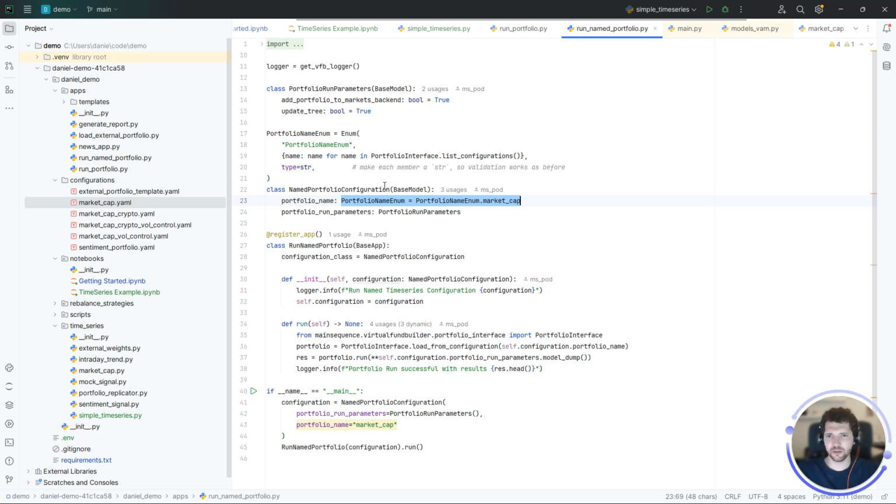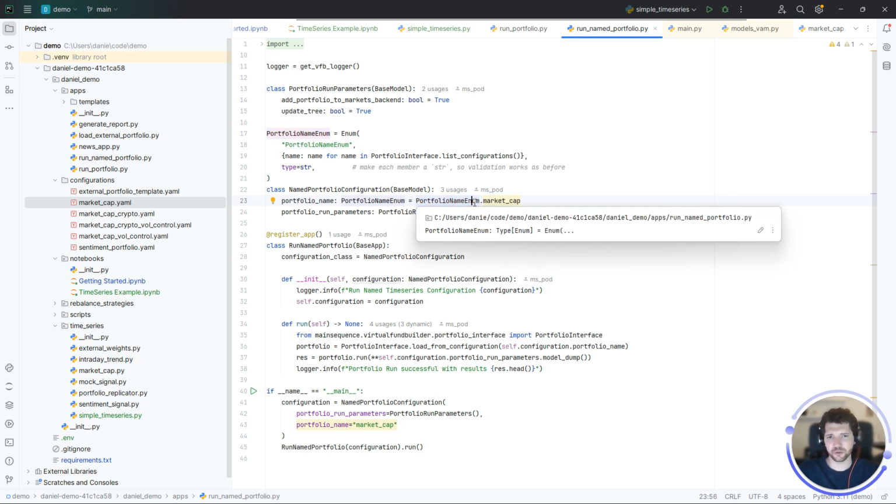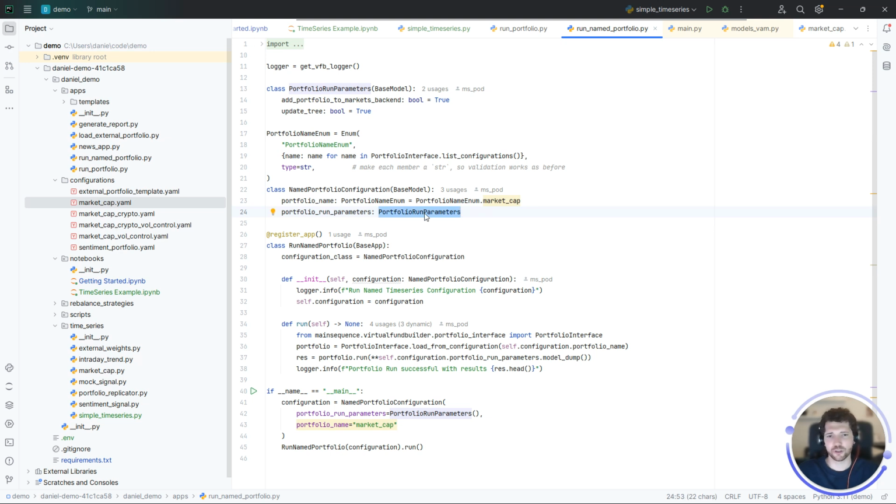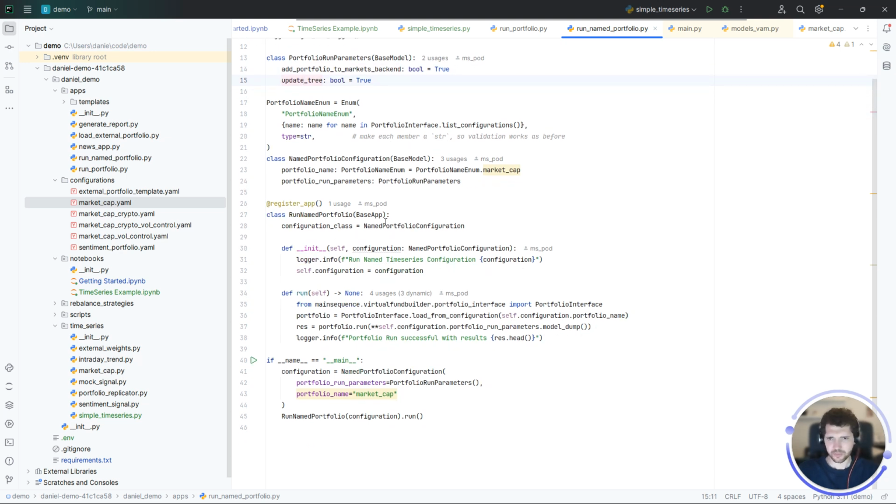I use enums here, a dynamically generated enum. This enum will automatically get inspected by our agent so it knows which values are available. And the portfolio run parameters, which are just some parameters, whether the portfolio is in the backend and if the whole tree should be updated. This is then set as configuration class in our app class. This is very important so we know which configuration Pydantic object we need to use to call this app.